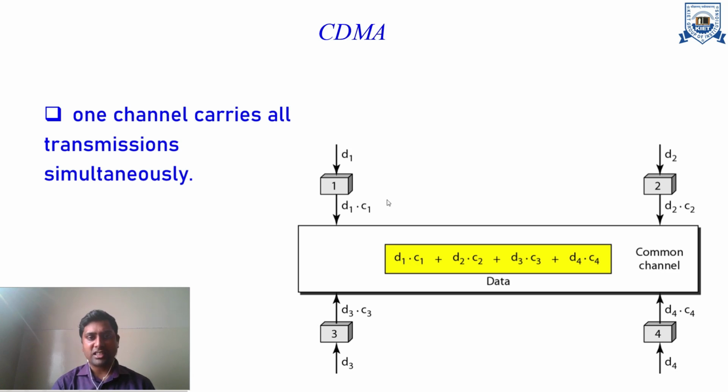Now you can see in this example, there are 4 stations, 1, 2, 3, 4, and they want to transmit some D1, D2 and D3 values. However, there are some respective codes, C1, C2, C3. These are the CDMA codes. The concept is that the data will be multiplied by the code, and after that all these signals will be summed and transmitted through this channel.